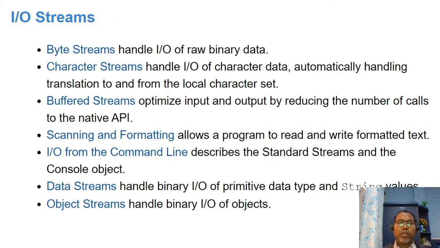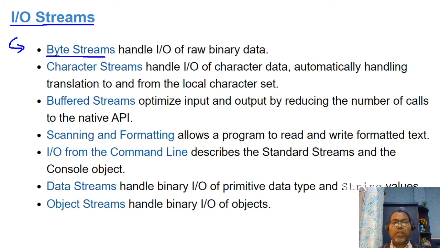So we are going to look at what kind of stream classes and interfaces Java offers for supporting input and output. First, a very low-level API available to read data from a file and write data to a file is known as a byte stream.